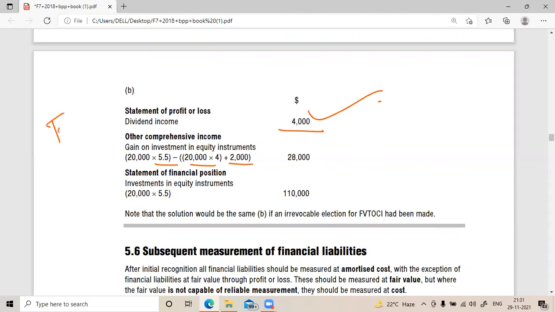In case of trading securities, it will be sold and the transaction cost would be incurred. Here, transaction cost would not be incurred, because you are not selling the security. You are holding it. Why are you showing it in OCI? Can you explain?